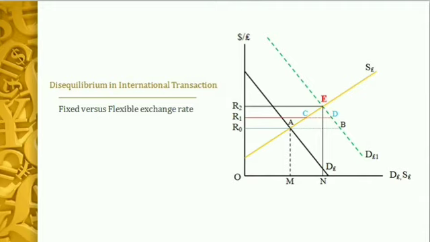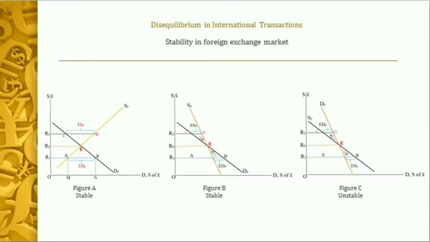So any deviation from the equilibrium will not be self-correcting, so that whenever there is any deviation from the equilibrium, forces will not generate within the economy automatically, which will move the system towards the equilibrium. Therefore, now we shall try to find out how this question of stability is so important in the context of a flexible exchange rate system, while the nation is trying to correct its balance of payment disequilibrium automatically. In figure A, we have the negatively sloped demand curve and positively sloped supply curve of the foreign currency.